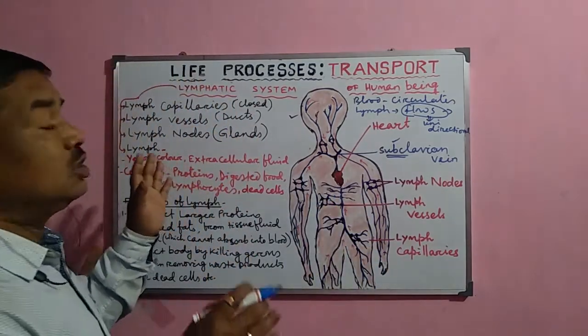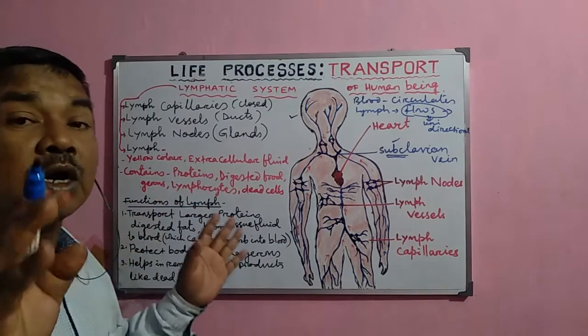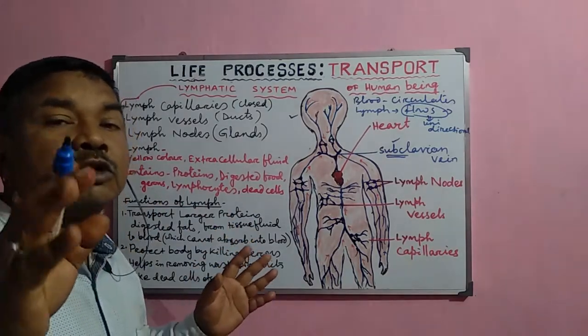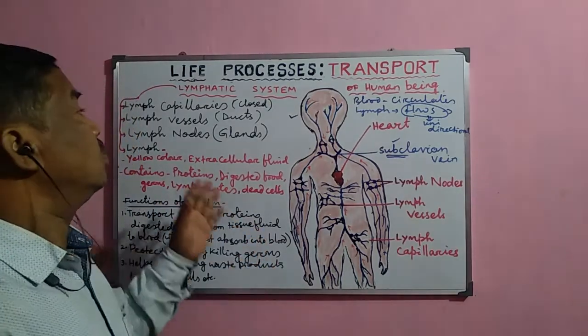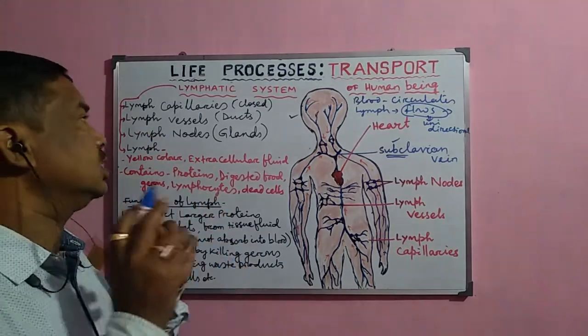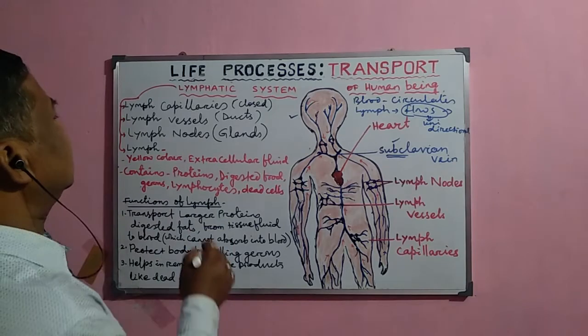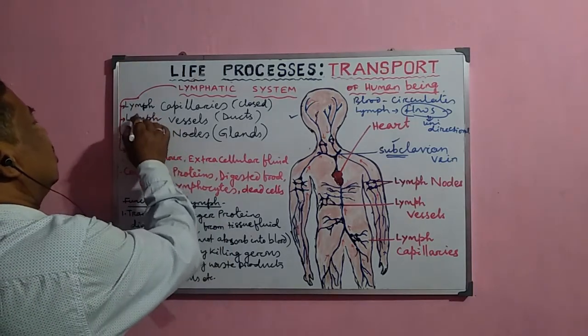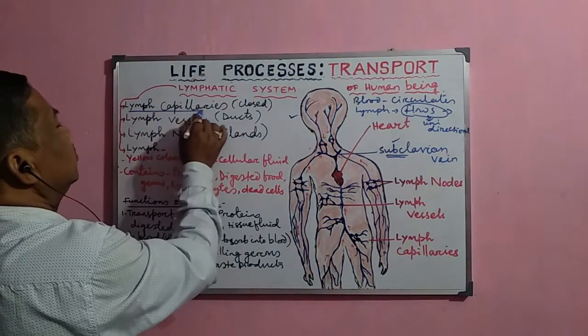Now, what is this lymphatic system, what are the different components of this system, and what is the role or function of this lymphatic system? The lymphatic system consists of lymph capillaries.